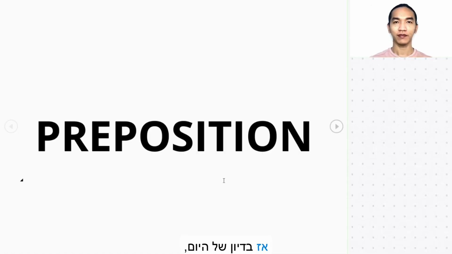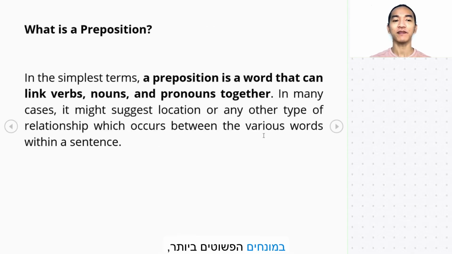Let's go. So, for today's discussion, let's talk about the topic on preposition. This will be another topic about the parts of speech that we will be talking about. For us to better understand this preposition, let's go ahead and know its definition first. So, what are prepositions? In the simplest terms, a preposition is a word that can link verbs, nouns, and pronouns together. Okay? Again, they can link verbs, nouns, and pronouns together.